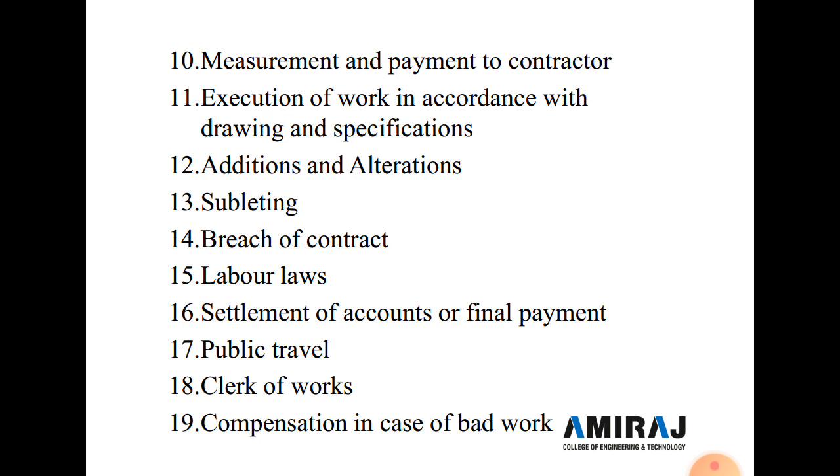Now the 19th type of condition of contract is compensation in case of bad work. If any work is found to have been executed by the contractor with unsound, imperfect or unskillful workmanship or with bad material, or it is not in accordance with the contract, the contractor shall make good the defects in the work at his own expense and remove the material or articles complained of in writing by the engineer in charge.